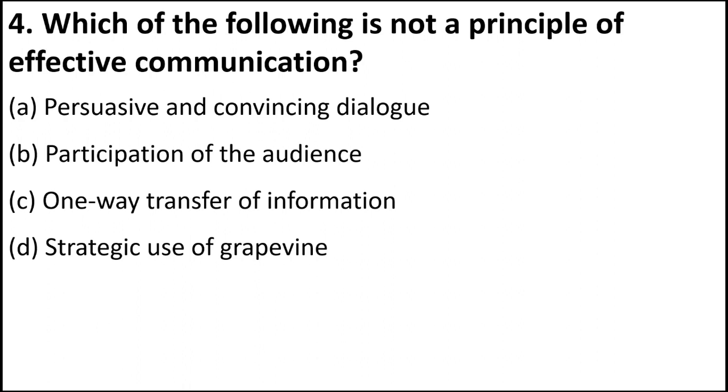Next is, which of the following is not a principle of effective communication? The options are persuasive and convincing dialogue. Yes, this is important for communication to be effective. Since the question is asking which is not a principle, this is not right because it is a principle. Participation of the audience is very important because it gives you feedback. This is also a principle. Strategic use of grapevine.